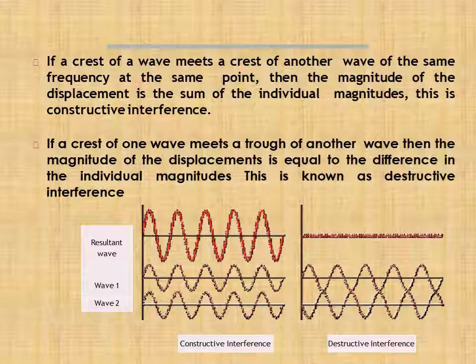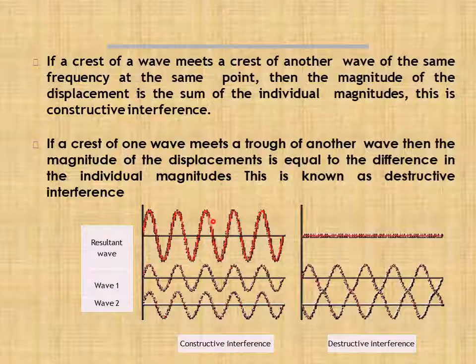Here, when the crest falls on the crest of another wave of the same frequency at the same point, then the magnitude of the displacement is the sum of the individual magnitudes. This is called constructive interference. If the crest of one wave meets a trough of another wave, then the magnitude of the displacement is equal to the difference of the individual magnitudes. This is known as destructive interference. Let me explain by the diagram shown here.